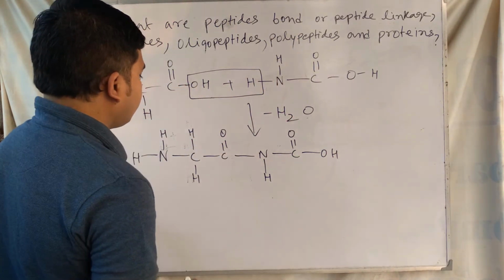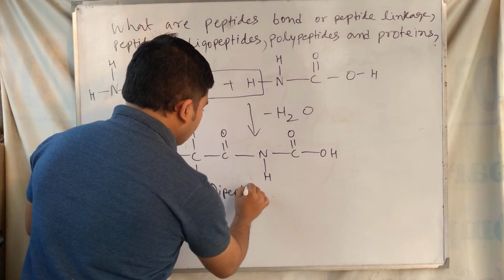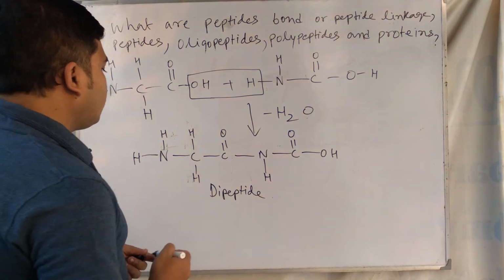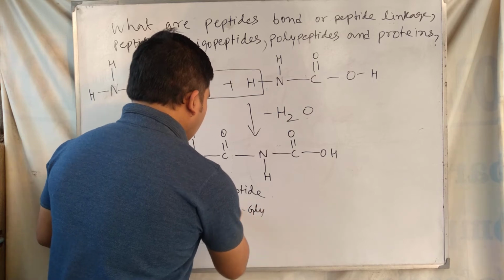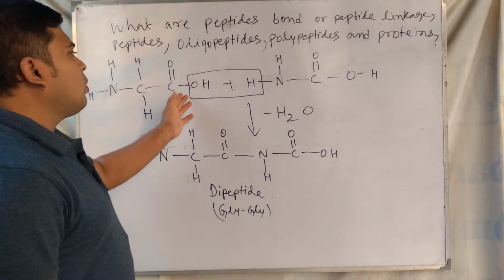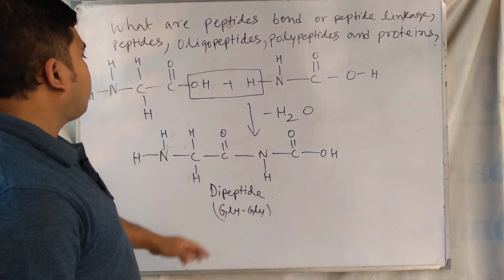This one is formed, and this one is called dipeptide of glycine, where two glycine molecules condense to form the glycine dipeptide.